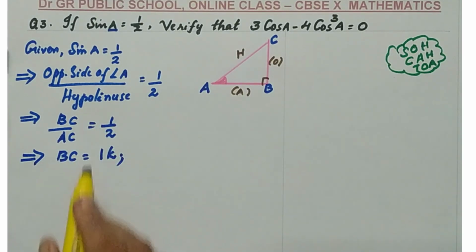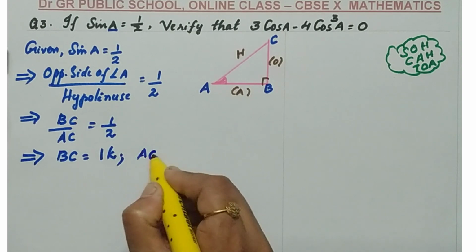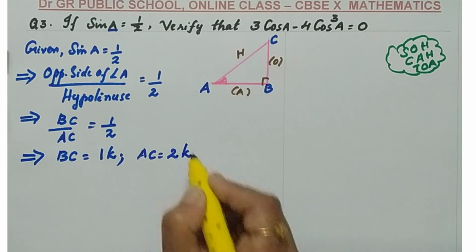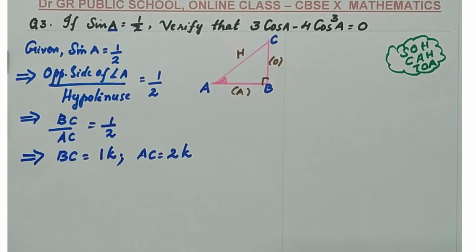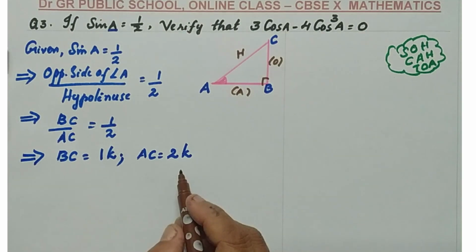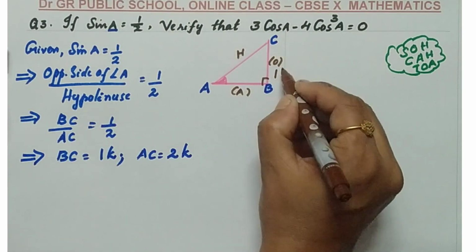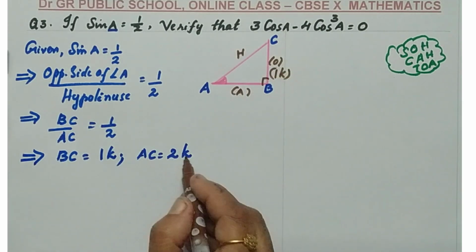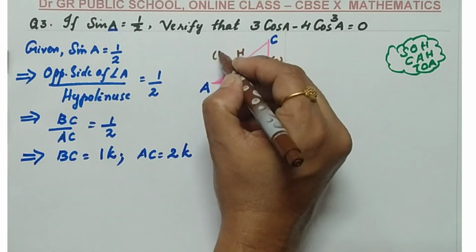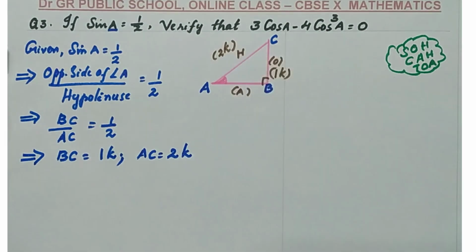As per the last question, AC is not 2, AC equals 2K. Why? Because BC by AC is a trigonometric ratio, you need to attach a constant K there. Now, with the values of BC and AC obtained, you need to mark the figure: BC is 1K and AC is 2K. Now, we need to find the third side AB.